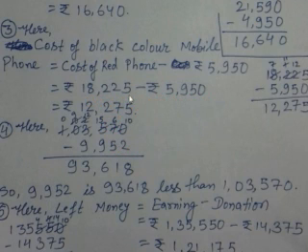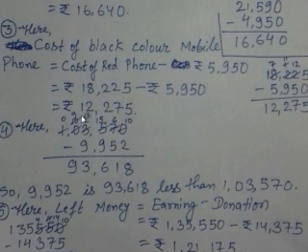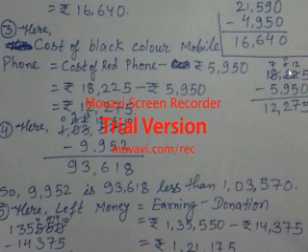Because it has been said that the red phone is more costlier, that means more expensive. Its price is this much more than the black color mobile. So from red color mobile phone we had subtracted 5,950, and it becomes rupees 18,225 minus rupees 5,950. Here I had done the subtraction in the same way.